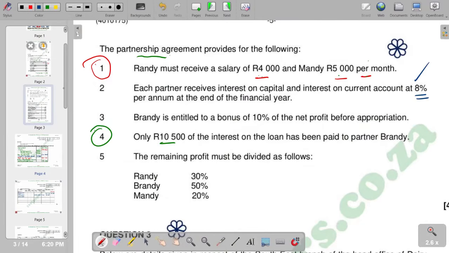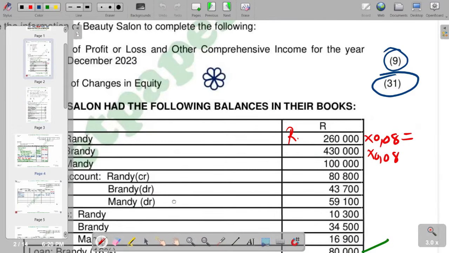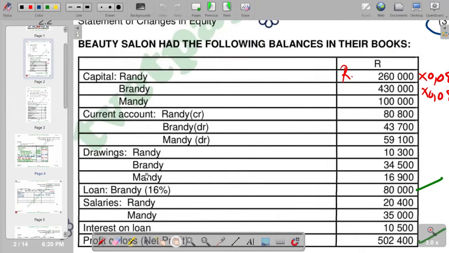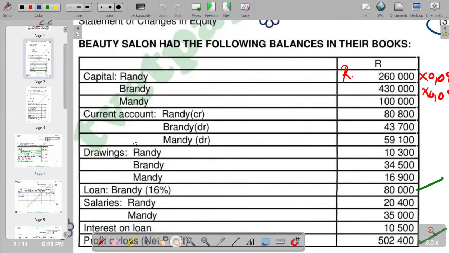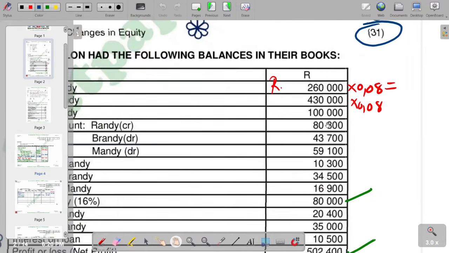So we go to the current balances and multiply by 8%. The current balance that we have here is 80,800. So we are saying 80,800 times 0.08. Let's start with 80,800 times 0.08. You are going to get it as 6,464.